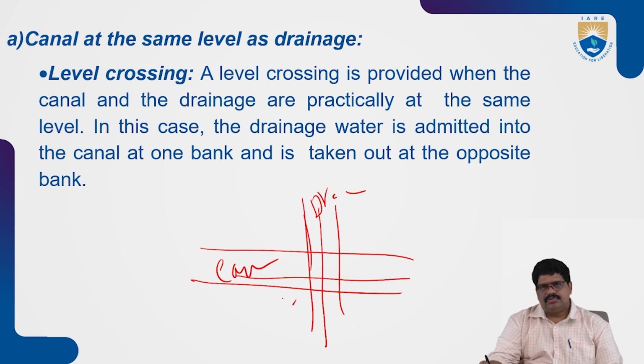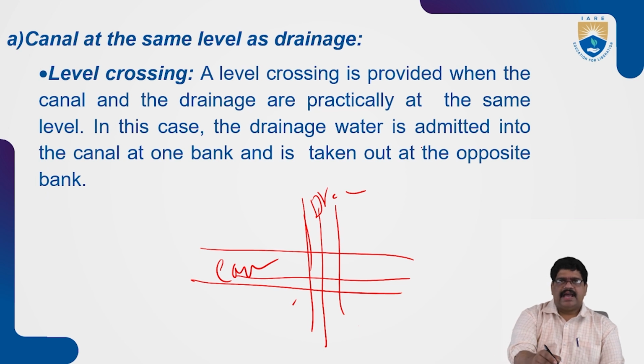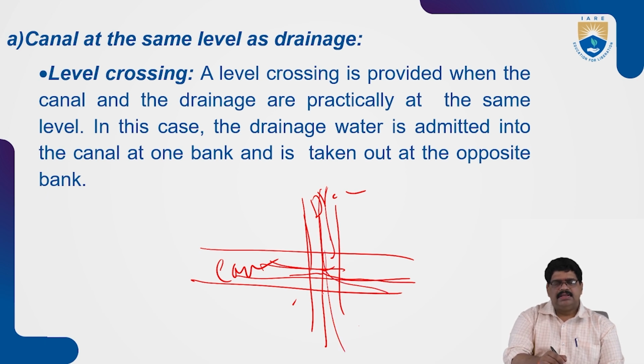In this type of situation, there is another solution. At the same level, the drainage water is admitted into the canal, taken out from one bank, and then taken out through the opposite bank. The drainage is admitted here, and it is removed from the opposite side of the canal.